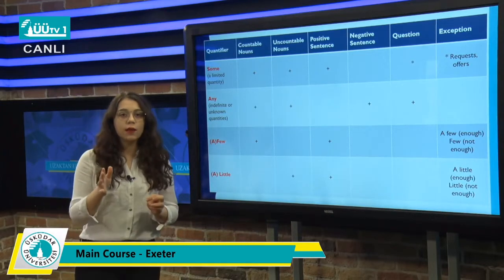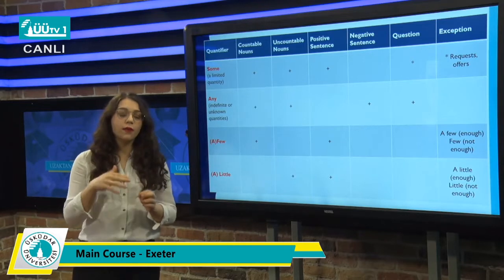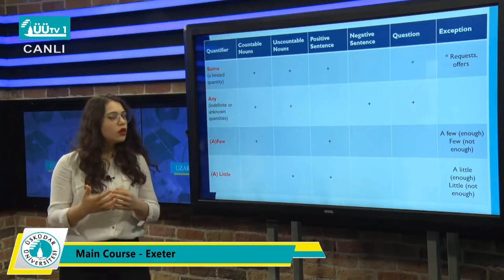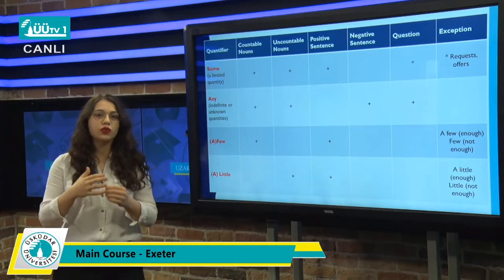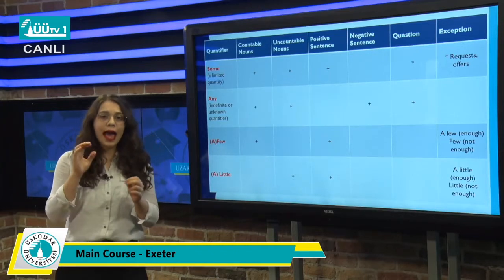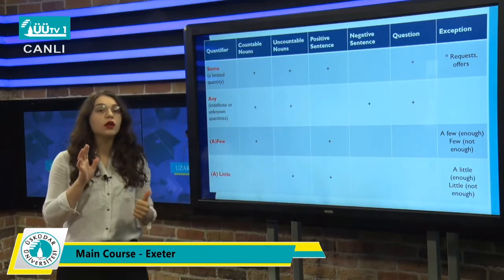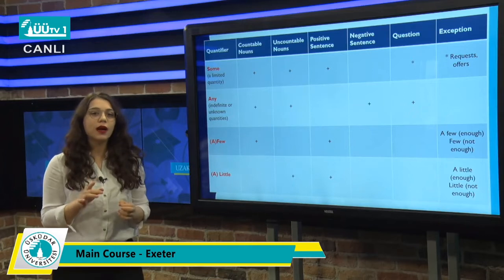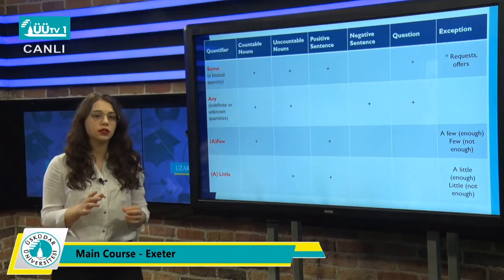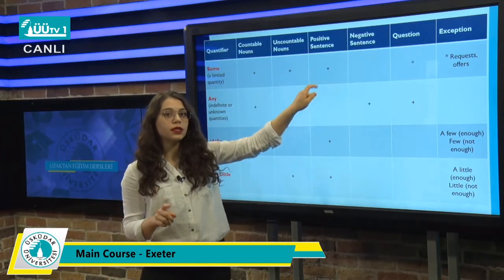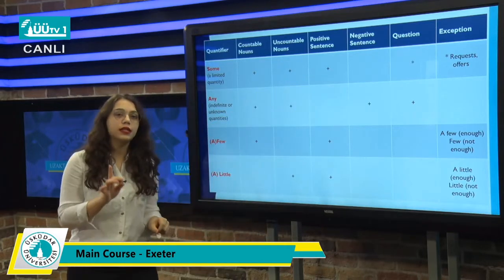So we use some to mean a limited quantity. So we have a quantity, but we don't know how much it is. So we're saying a limited quantity, and we can use some with countable and uncountable nouns. Doesn't matter. And we use some only in positive sentences. Do not forget that we use some only in positive sentences, but there is an exception to that.